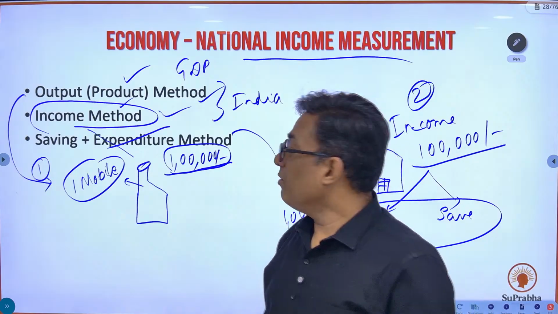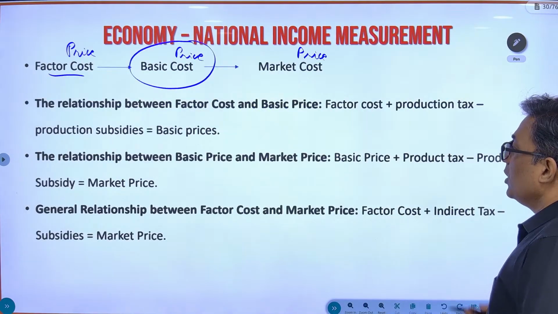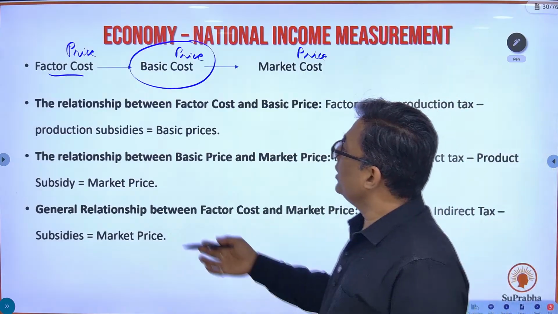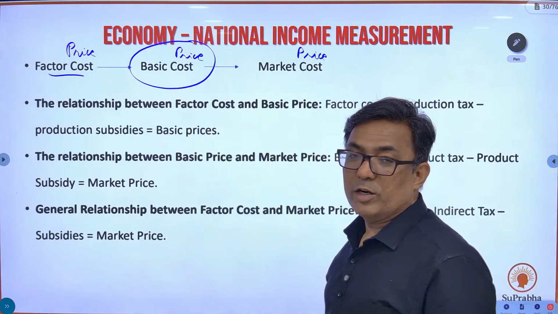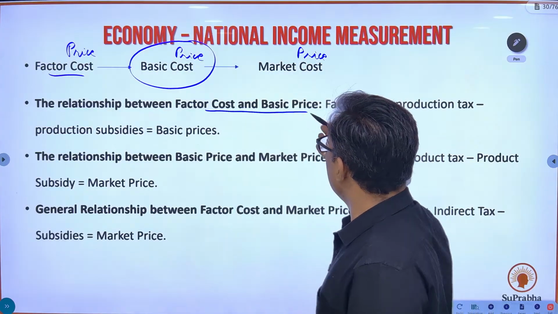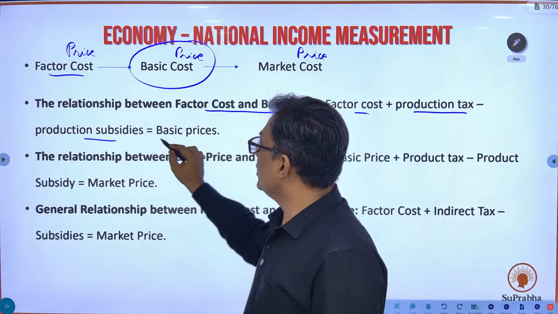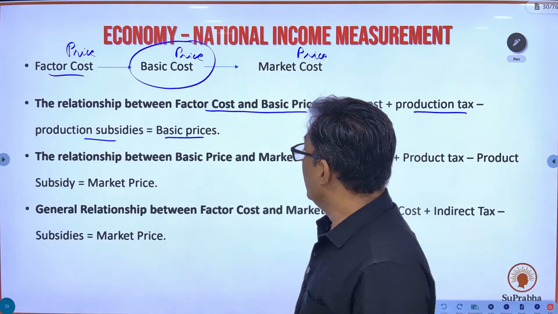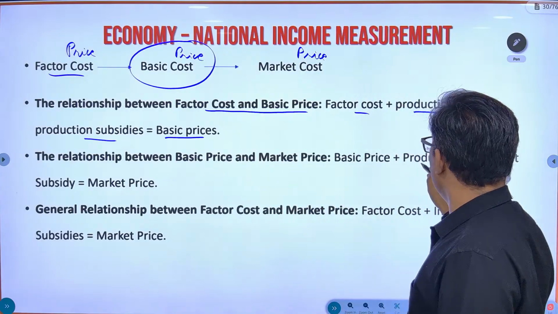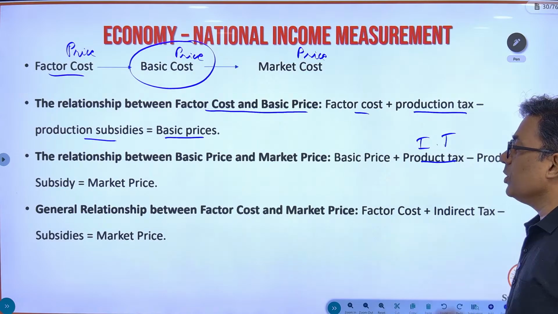So we have understood the different prices for the same commodity in the economy. You have factor price, basic price, and also the market price. The relation between factor price and basic price: factor cost plus production tax minus production subsidy is equal to basic price. Basic price plus product tax, that is indirect tax, minus product subsidy is market price.